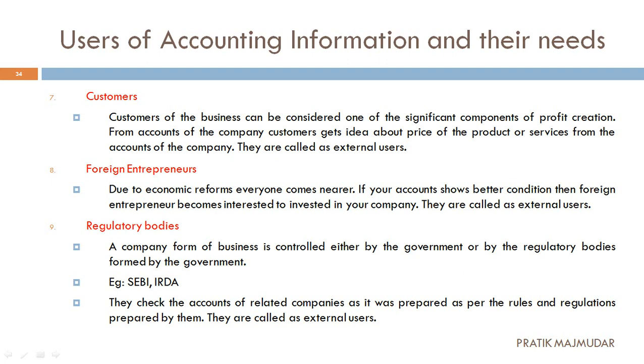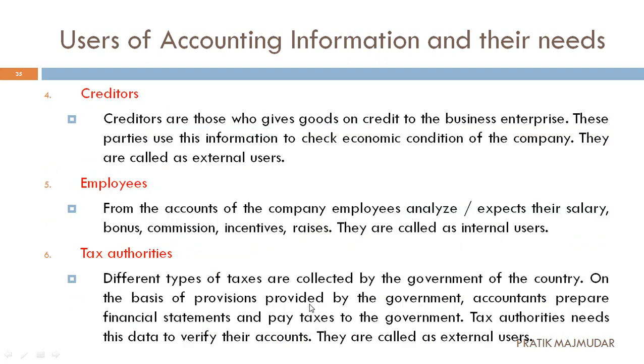They do the monitoring work by checking their books of accounts, and by making rules related to the books of account for these particular companies. In the same way, these are external users.